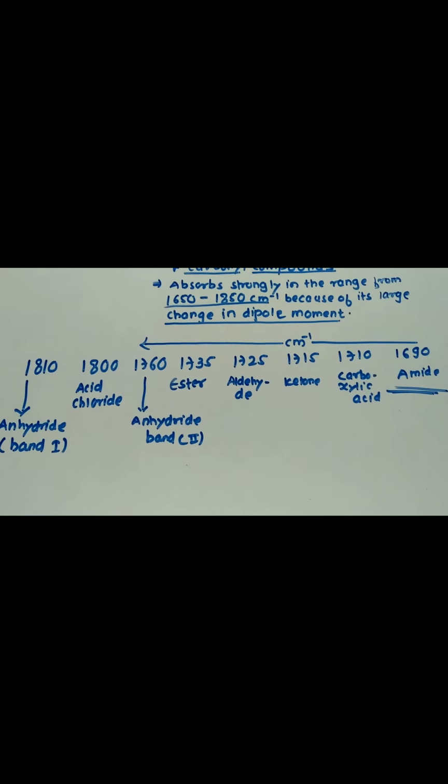So firstly, see the electron withdrawing effect. That means, what is the effect of an electron withdrawing group on the stretching frequency of the carbonyl group in IR?